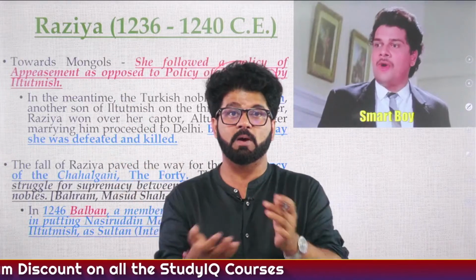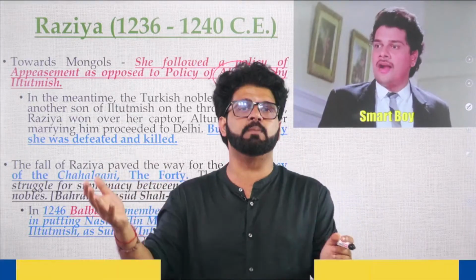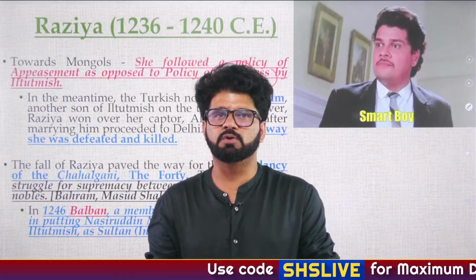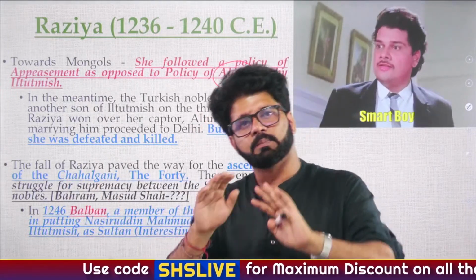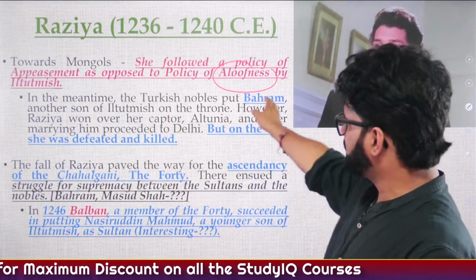And later on, the policy will become more and more aggressive when the kings become stronger. Balban was adopting a blood and iron policy. So he was like, okay, we'll fight the Mongols. Although he lost his son Prince Muhammad, whom he wanted to make the king. Battle of Beas River, 1285, this you have to remember. So that is what is written here. She was defeated and killed.